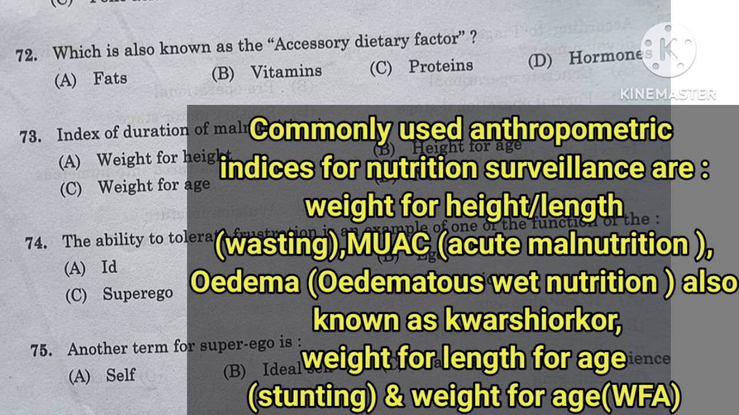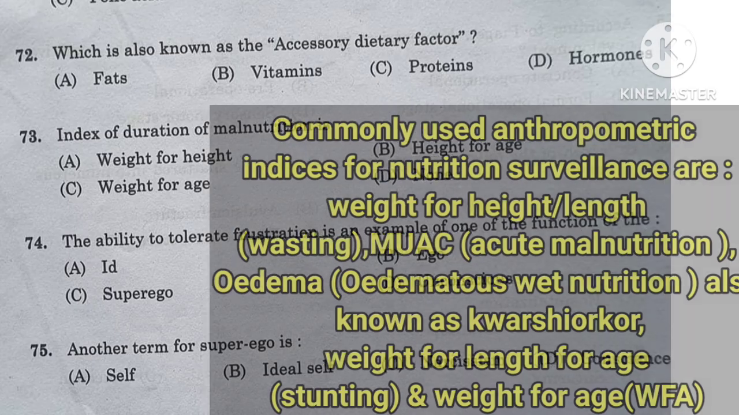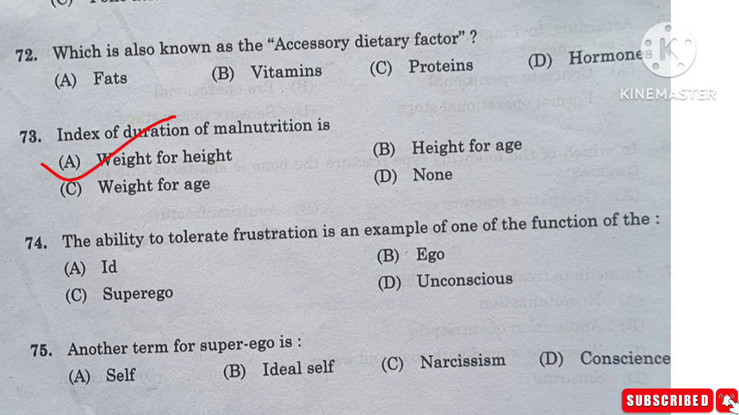Height or length for age is known for stunting, and weight for age. So here the right option is option A, weight for height.